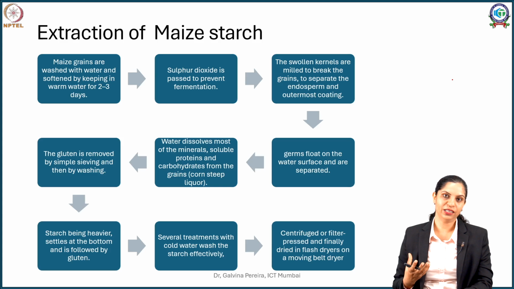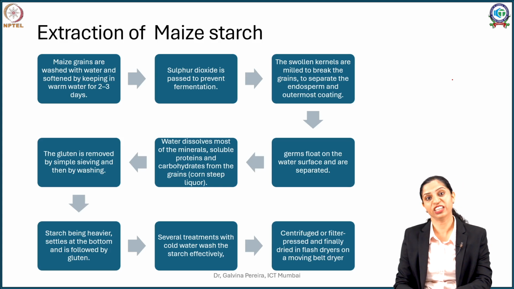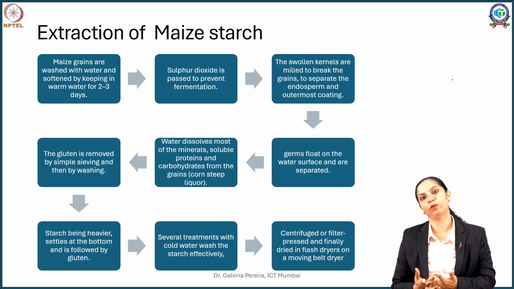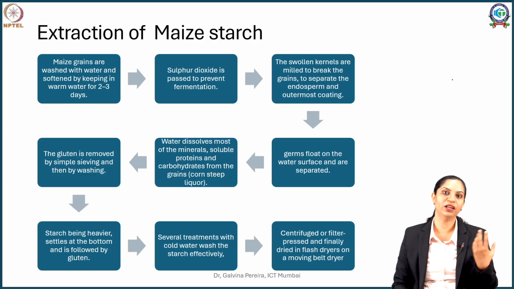Now one problem with that is, if you allow something rich in starch to be in water for 2 to 3 days, it is prone to microbial fermentation, and that is something we do not want. So industry uses two approaches. One is to bubble sulfur dioxide gas through the broth, that is the water containing the corn, so that slightly acidic conditions are maintained and no microbial fermentation occurs.